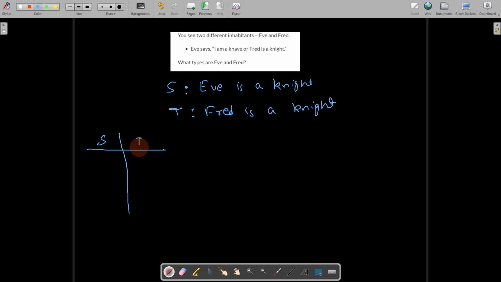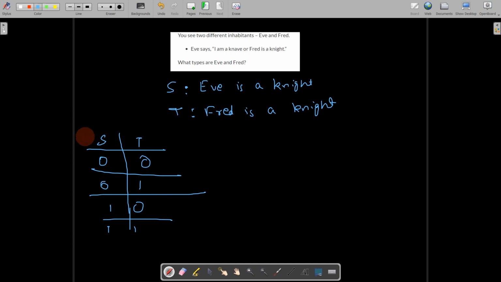All possible cases. Both are knaves: 0 0, 0 1, 1 0, 1 1. And 1 represents true, that this statement, Eve is a knight, is true. It can be either true or false. It is representing all possible cases. We can assume that this statement about Fred can take the same values.